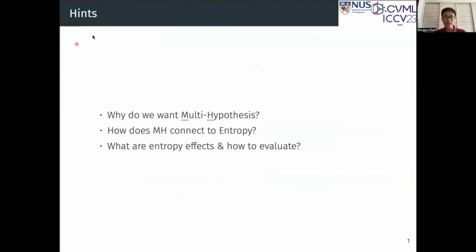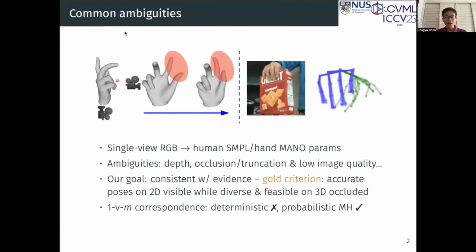Before we start, I would like to keep these questions in mind. Why do we want multi-hypothesis? How does multi-hypothesis connect to entropy? What are entropy effects and how to evaluate? There are common ambiguities in the task of predicting human SMPL and hand MANO parameters from single-view RGBs. For example, depth on the left and occlusion ambiguities on the right.